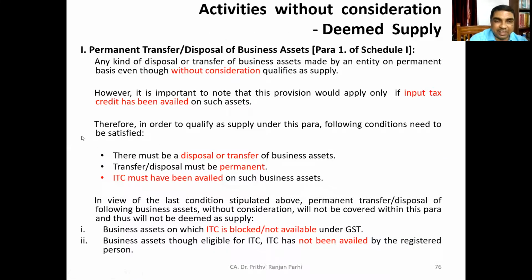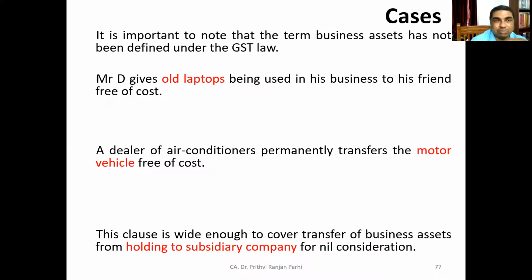So the situation here is that ITC must not have been availed, either voluntarily or maybe because ITC is blocked. ITC is not allowed on those assets. In that case also, ITC has not been availed. That condition has to be seen.